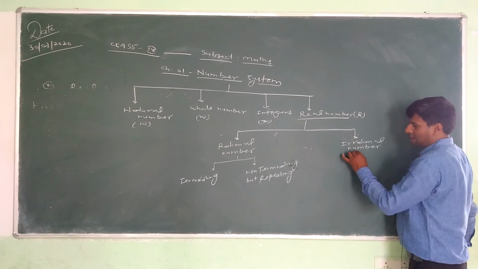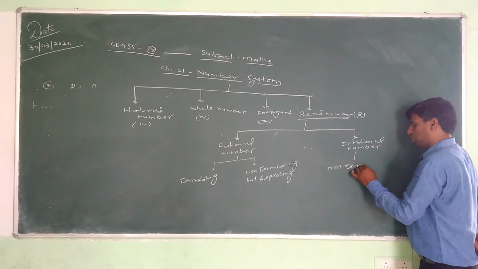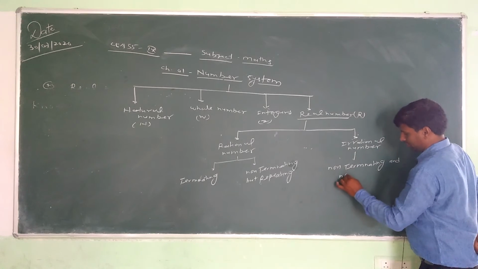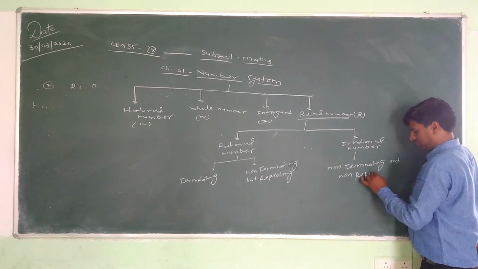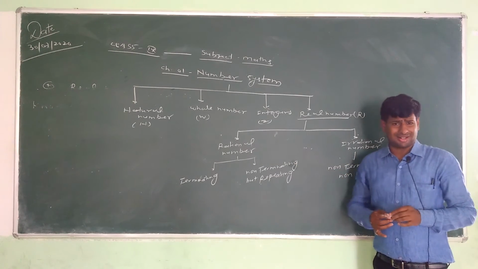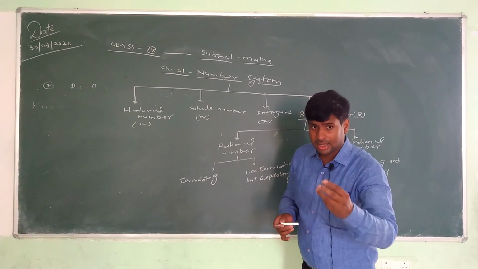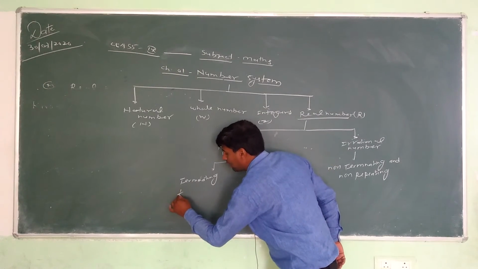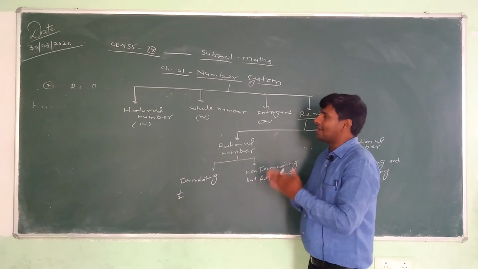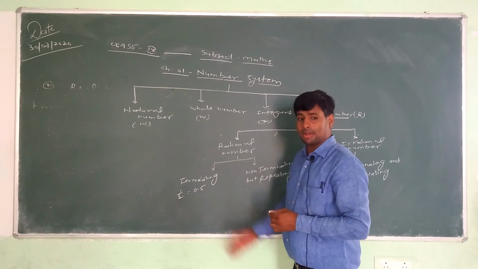An irrational number has only one condition, that it is non-terminating and non-repeating. But class 9th students, you know what is the sense of terminating? Terminating means if any number can be written in the form of p by q, and if we divide them and get remainder 0 at some place, we get 0.5, completely divided.